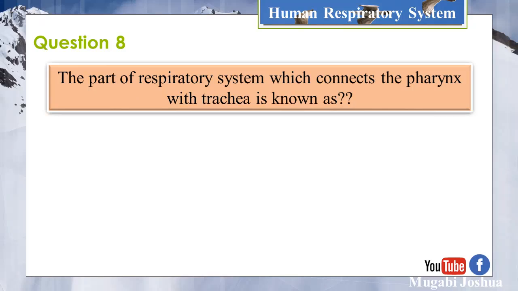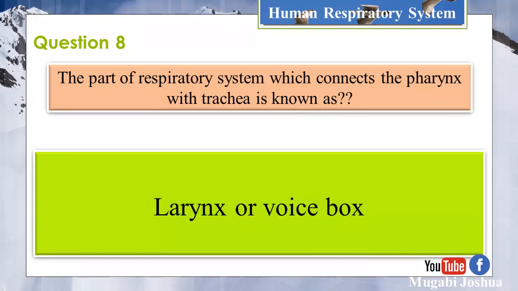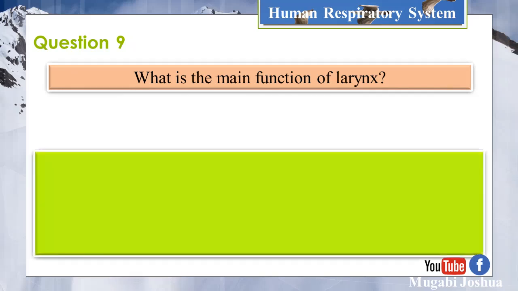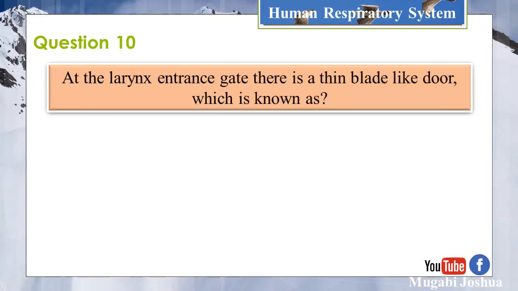Question 8. The part of the respiratory system which connects the pharynx with the trachea is known as larynx or voice box. Question 9. What is the main function of larynx? Produce sound. Question 10.